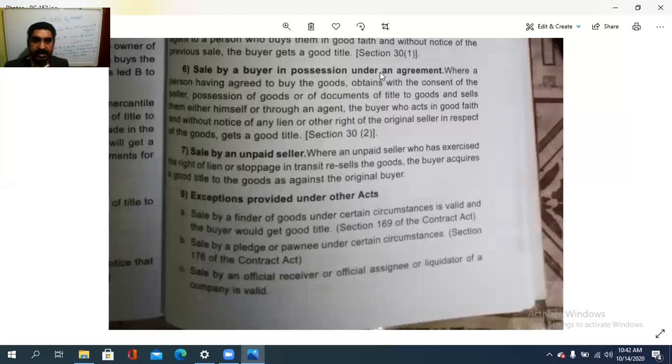Then sale by a buyer in possession under an agreement. Sixth point. Sale by a buyer in possession under an agreement, that is, at the time of an agreement.